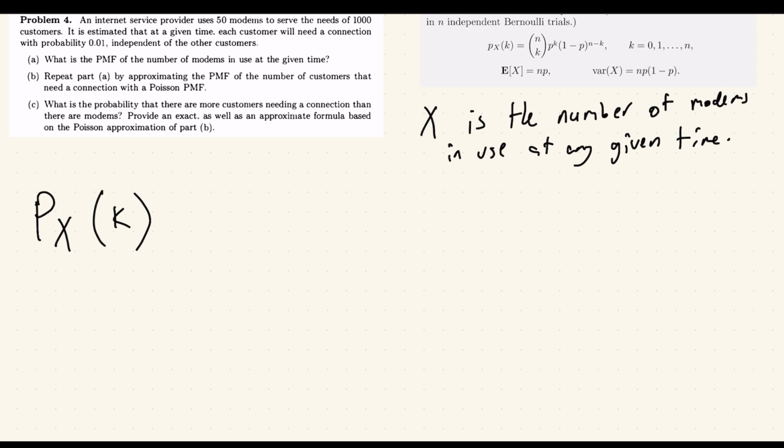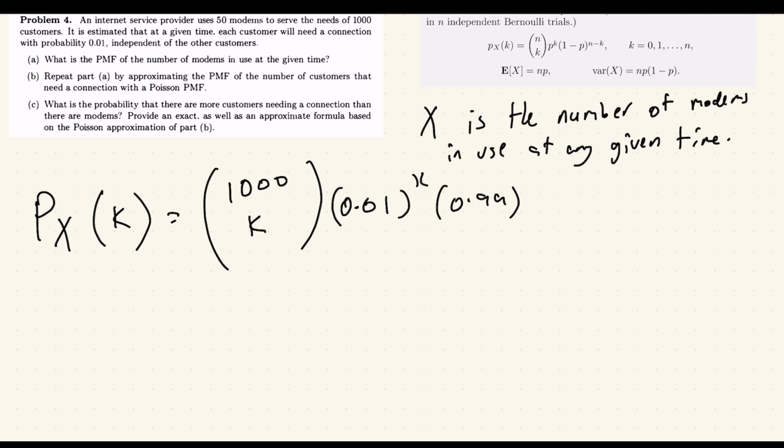We will write it like this, equal to this formula that we came up with. However, this only holds for k equal to 0, 1, 2, etc., up to 49. Now, why up to 49?